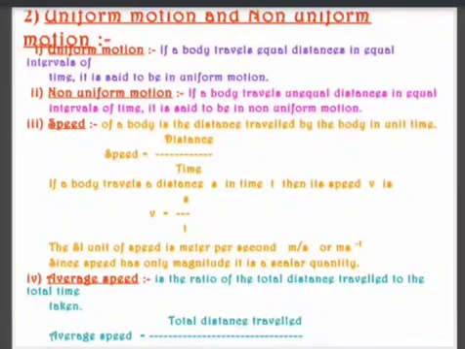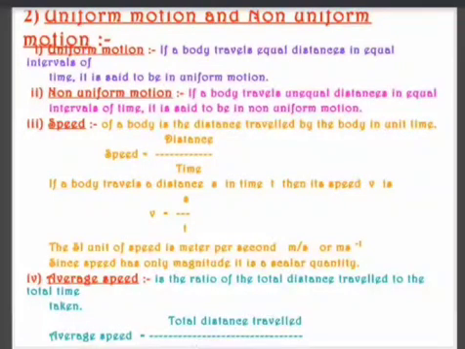Speed, we have already studied. Speed is nothing but distance upon time, and the unit of speed will be meter per second. Speed is denoted by V. We never write S. Please remember, its unit is meter per second. Just like we had distance and displacement, distance is always positive. Displacement can be negative as well as 0. Example, if I come back to my original position, it will be 0.